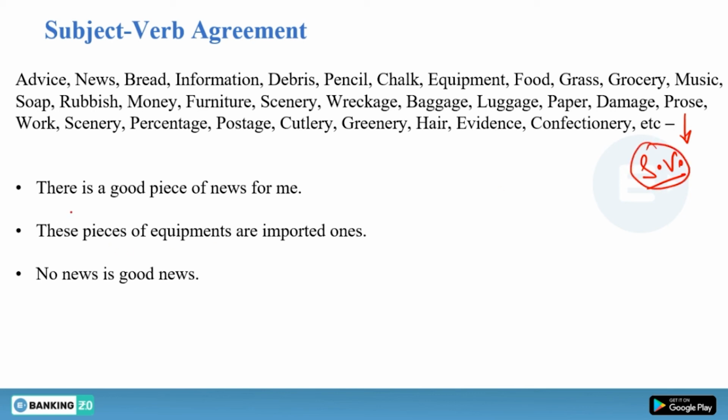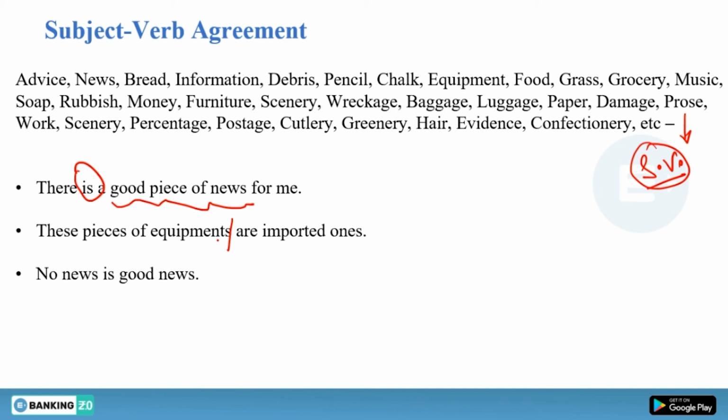Like, there is a good piece of news for me. Is this the correct sentence? There is a good piece of news for me. Yes, this is the correct sentence because it is talking about a good piece of news and you have to use is here. These pieces of equipments are imported ones. Can we say equipments here? No, we cannot say equipments. This is incorrect. Equipment is equipment. You cannot add s to it. Information is information. You cannot add s to it.